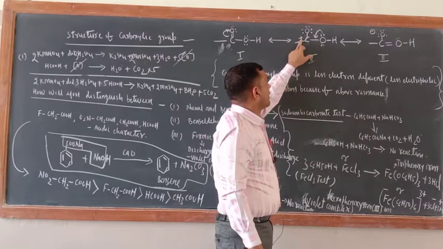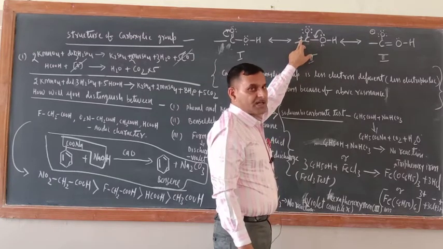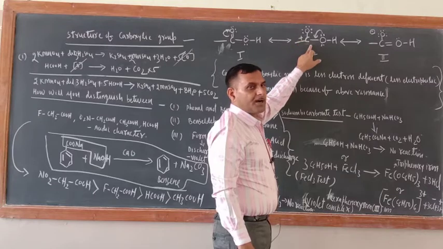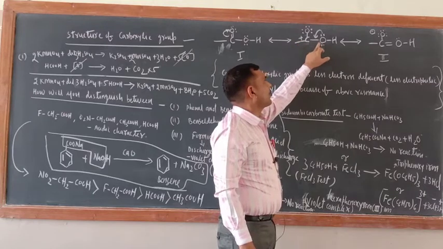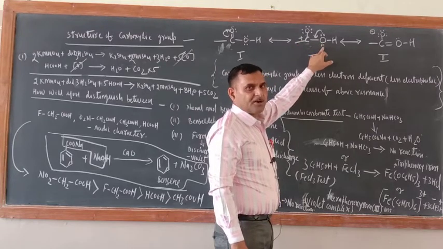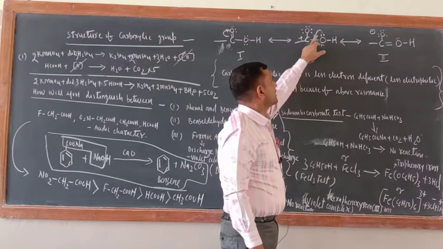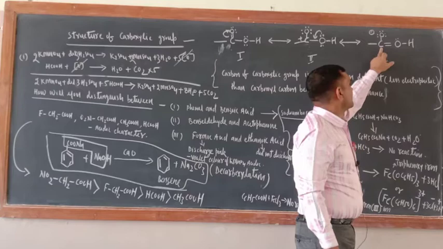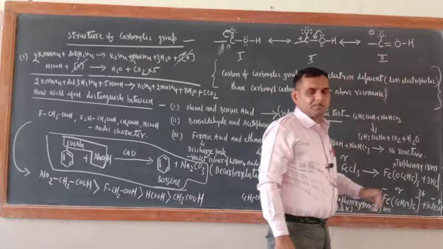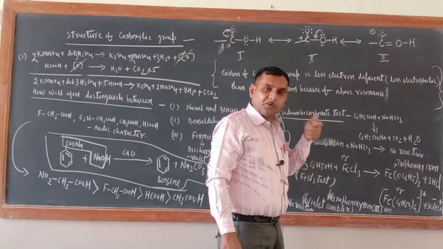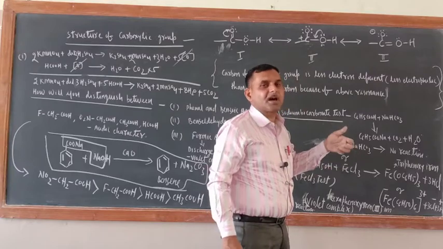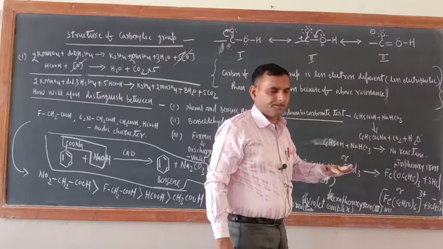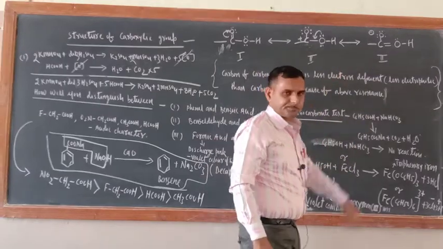Initially it acquired a slightly positive charge, but due to the lone pair of electrons on the second oxygen atom, these electrons will come here, so double bond character will come between this carbon atom and this oxygen atom. So now the electrophilicity of this carbon atom is decreased. Is it decreased or not?